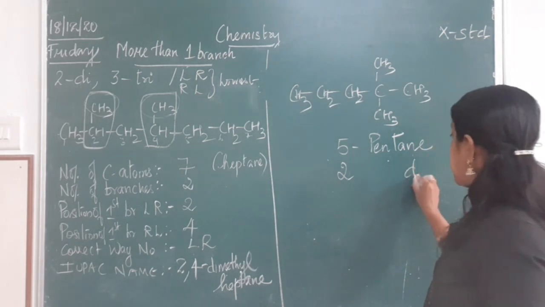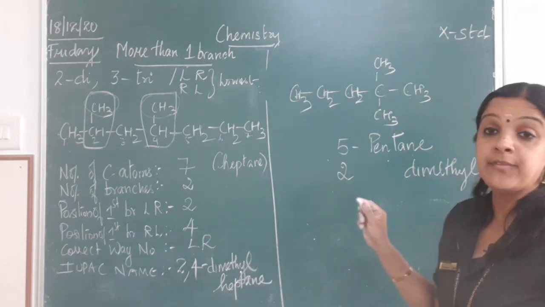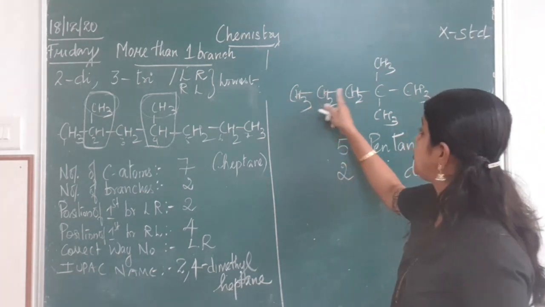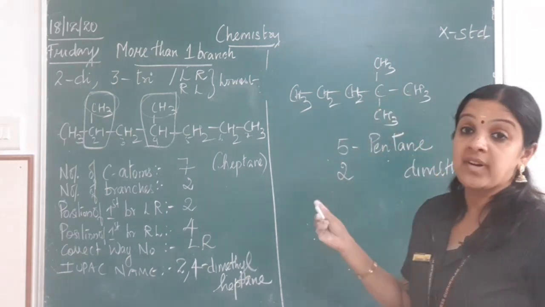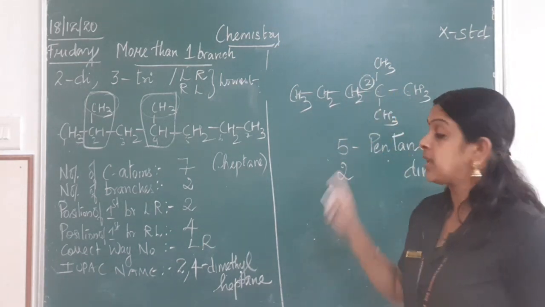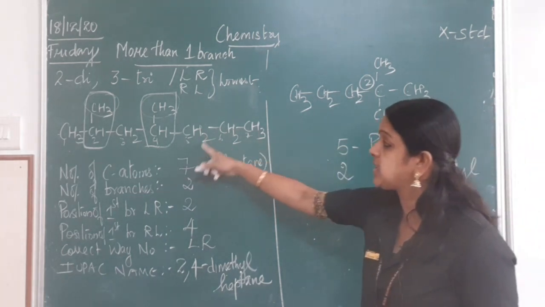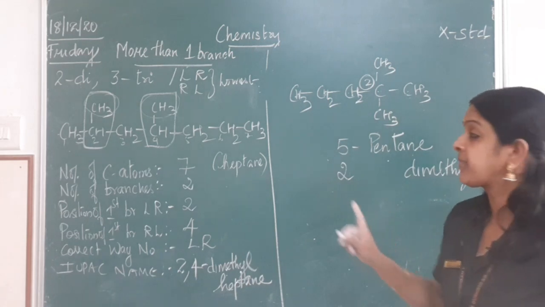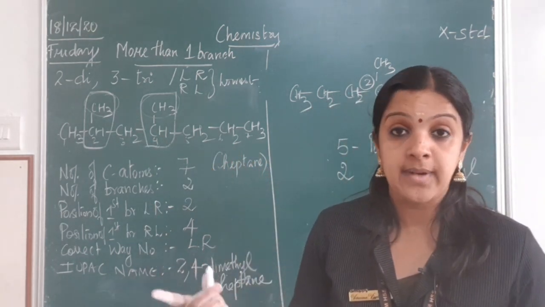So it is dimethyl. Now if I do the numbering from left to right, 1, 2, 3, 4, 5, fourth position. But when I count from right to left, 1, 2, second carbon is having the branches. But if you see, children, the difference between this structure and this structure, in this structure, the branches are present in different carbon atoms.